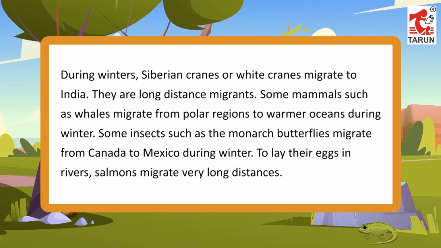They are long-distance migrants. Some mammals such as whales migrate from polar regions to warmer oceans during winter. Some insects such as the monarch butterflies migrate from Canada to Mexico during winter. To lay their eggs in rivers, salmons migrate very long distances.